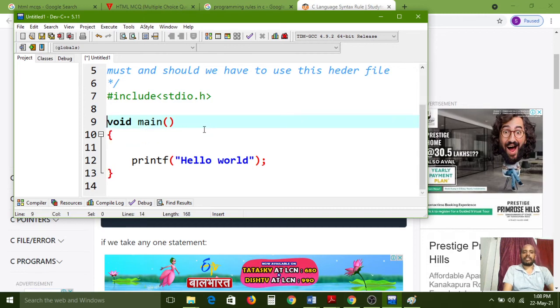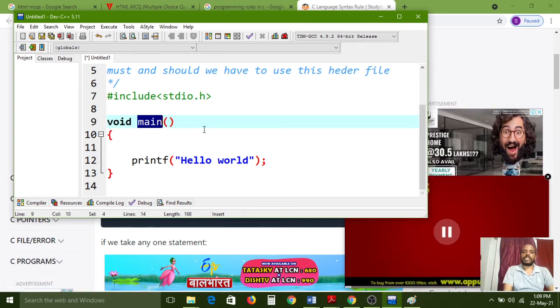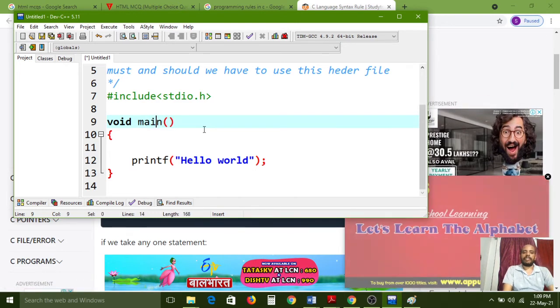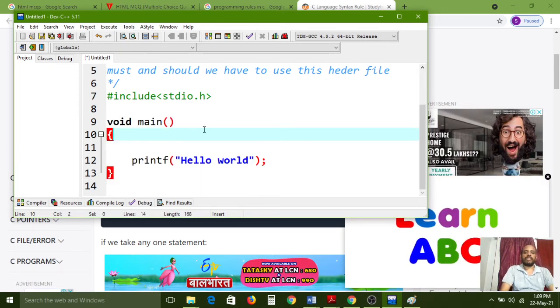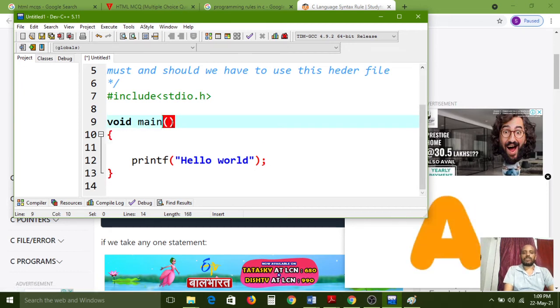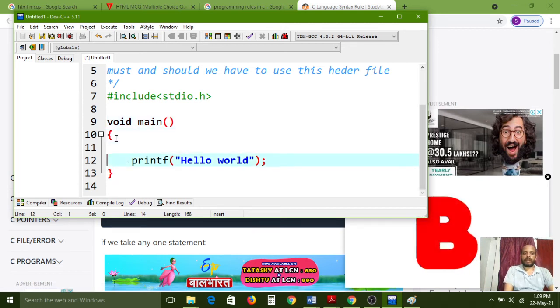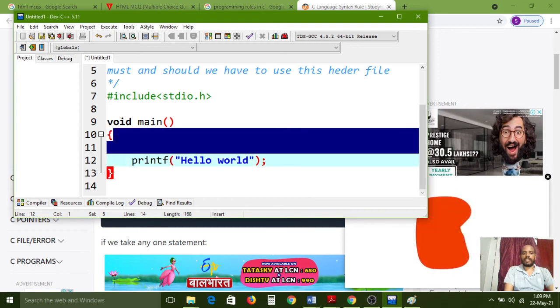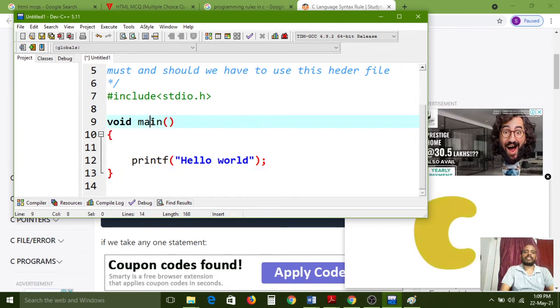So here this is one keyword and this is one identifier. It is identifying with the name only, so that's why it is called an identifier, and this completely is called one function, so that's why if you want to declare any function, the function brackets must and should be required. So these function brackets we can use. So here the opening bracket is also the body of the opening bracket and closing bracket. In these two brackets, whatever statements we have used, all those things belong to this function only.